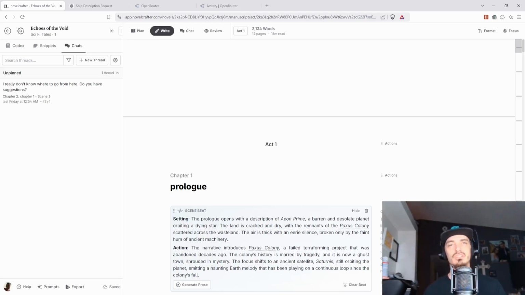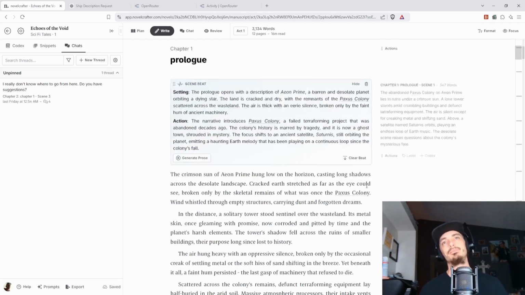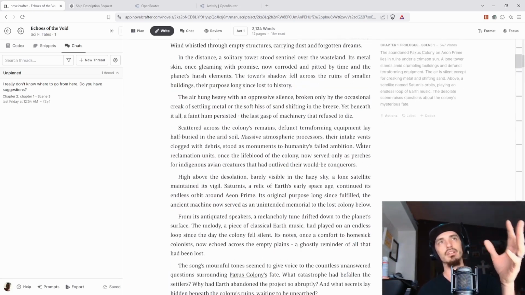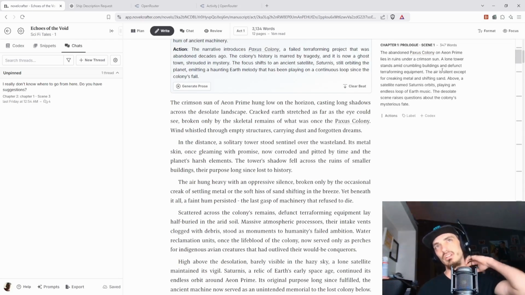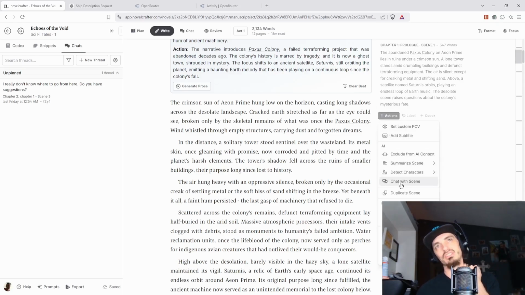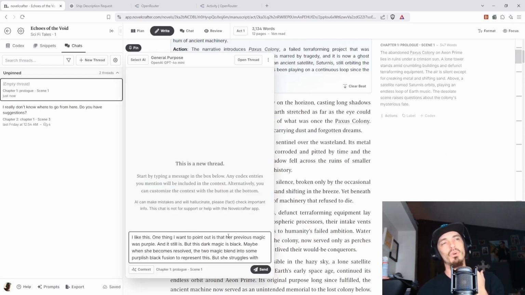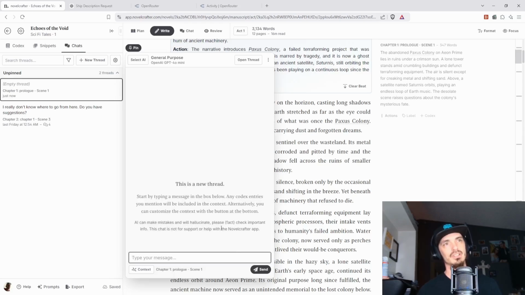I actually just realized how low my camera is, but anyway, you can bring up some different context. Let's say I just wrote this scene, right? And it says the abandoned Paxis colony on AM Prime lies in ruins under a crimson sun. A lone tower stands amid crumbling buildings and defunct terraforming equipment. The air is silent except for creaking metal, blah, blah, blah. Okay, so let's say we wanted to put something here. We could chat with this scene.